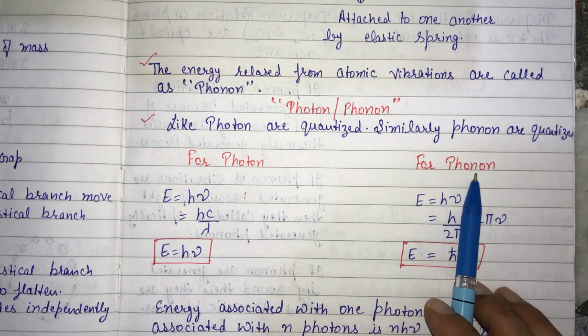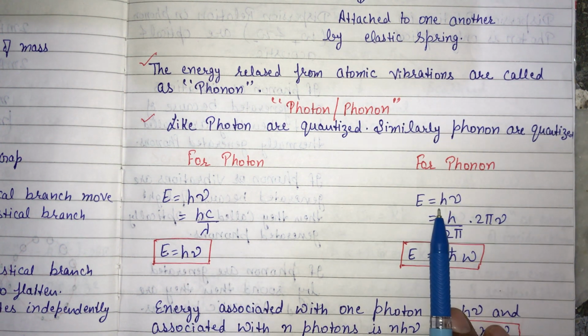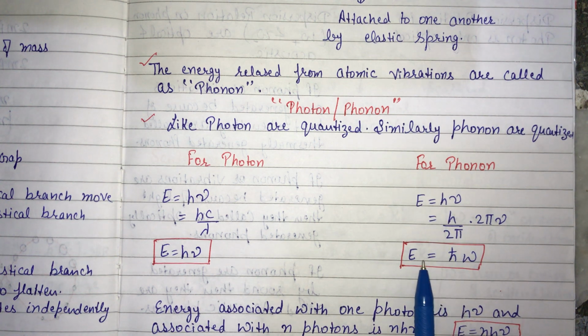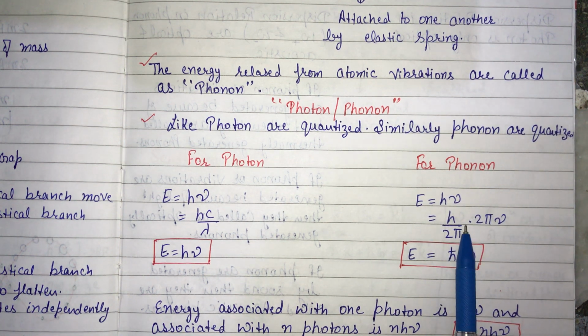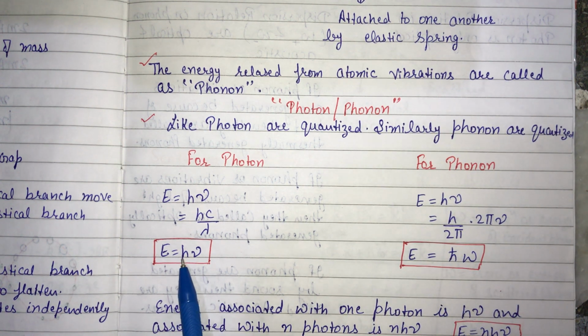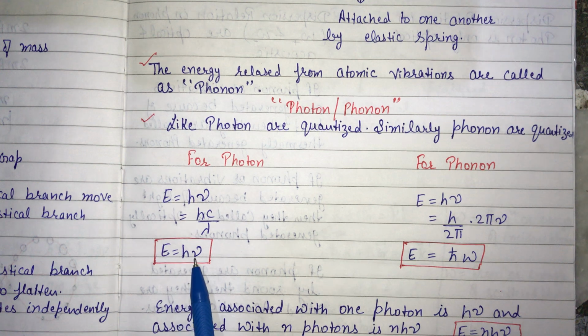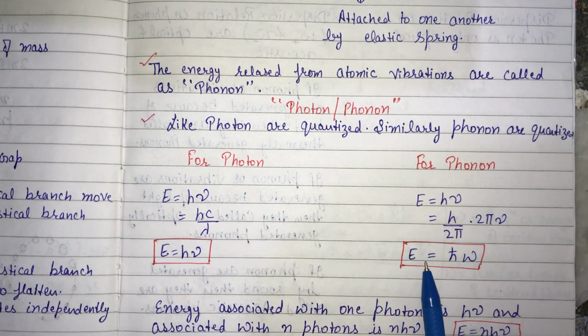Now if we see the energy for phonon, then energy for phonon is given by E equals h cut omega, where if we multiply and divide by 2 pi, then this h by 2 pi is the reduced Planck constant, and 2 pi nu is the omega. So energy associated with photon is given by E equals h nu, and energy associated with phonons is given by h cut omega.